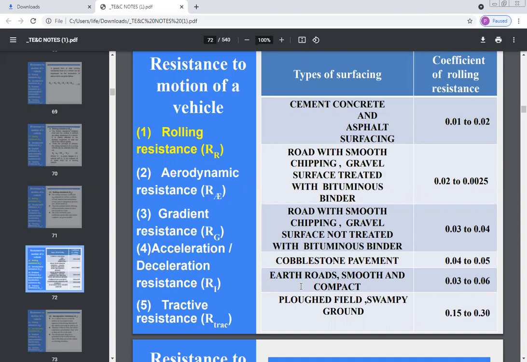So if the pavement surface is cobblestone pavement, then the coefficient of rolling resistance is between 0.04 to 0.05. If there are earth roads, smooth and compact, then the coefficient of rolling resistance is between 0.03 to 0.06.